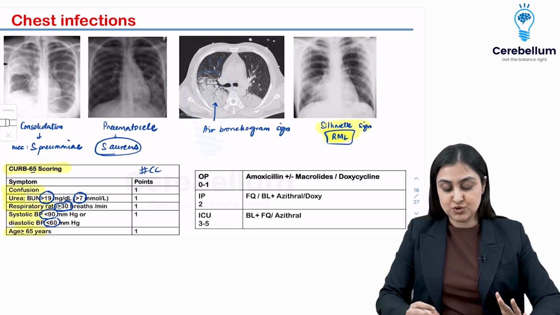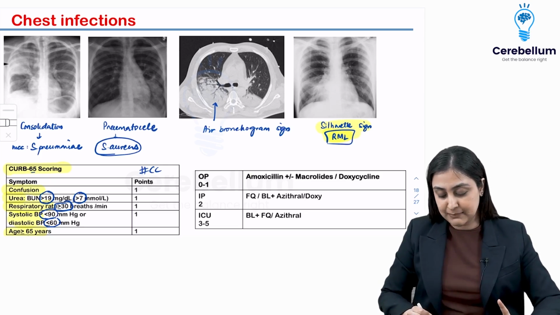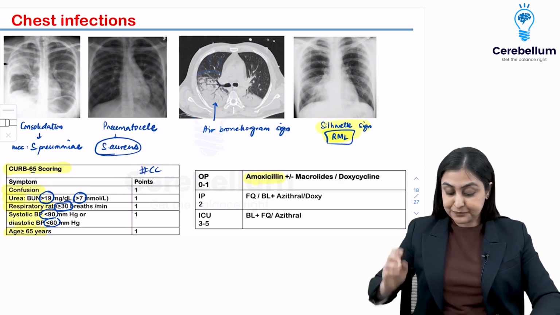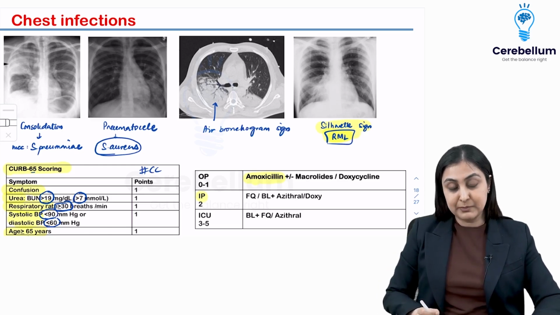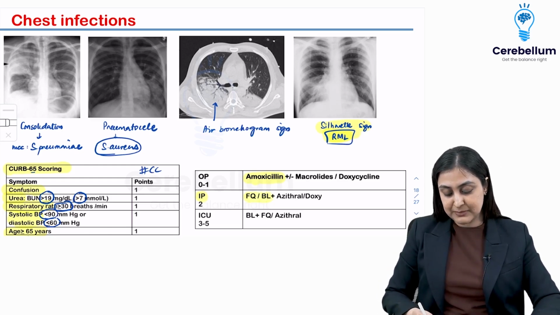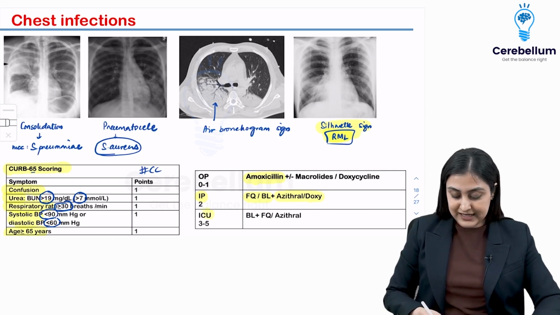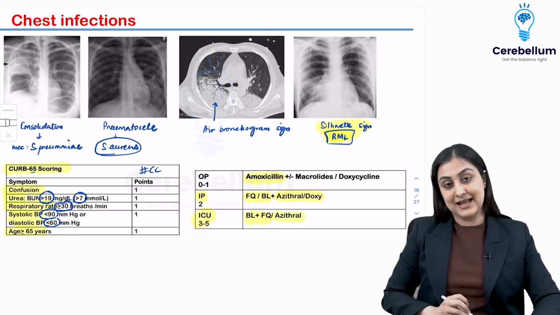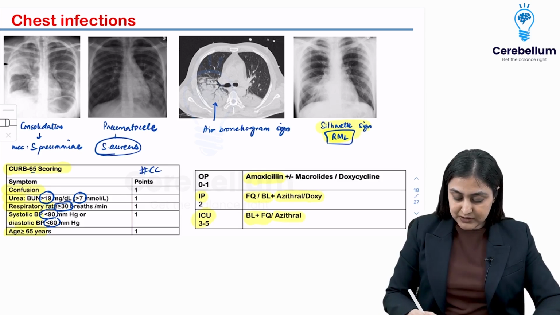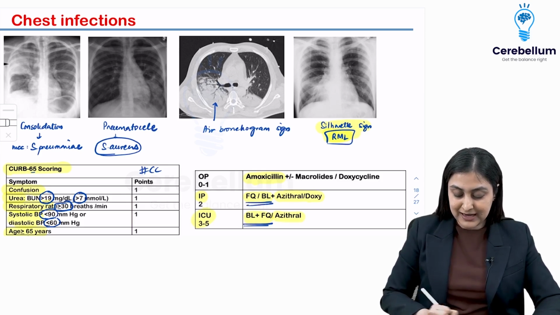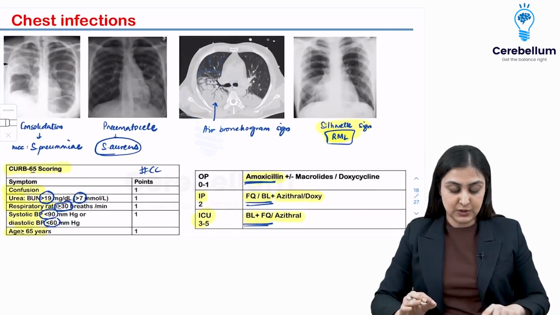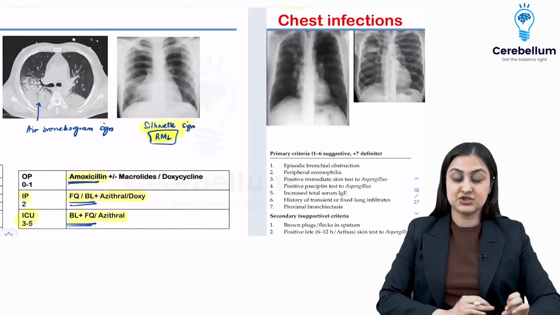If there is a score of 0 to 1, you can manage the patient with outpatient antibiotics. Drug of choice is amoxicillin. You may or may not add macrolides or doxy. If the score is 2, you want to admit, consider inpatient. So the first line becomes fluoroquinolone or beta-lactams plus azithromycin or doxy. And if the patient is having 3 to 5, beta-lactams plus fluoroquinolone or azithromycin. Basically you want to remember that fluoroquinolones and beta-lactams become more preferred later on. Otherwise, it's just amoxicillin, which is the first line drug. Okay, so this repeat question has come. So this is chest infections.